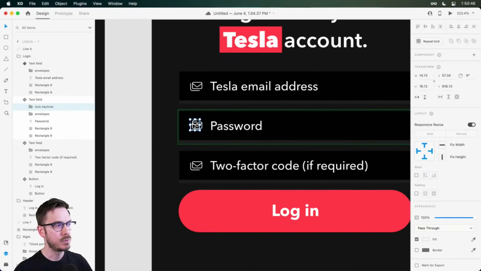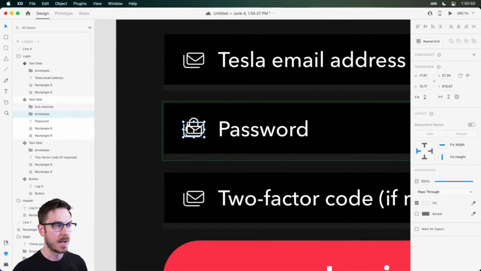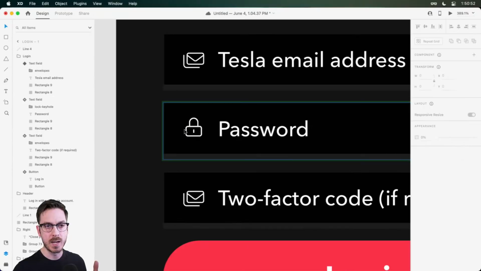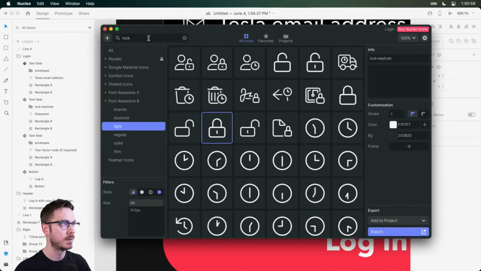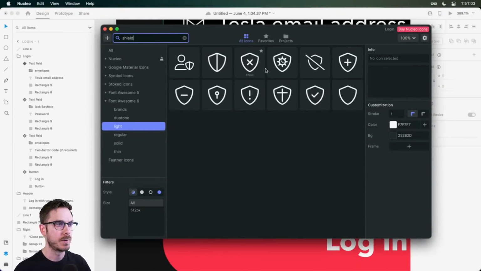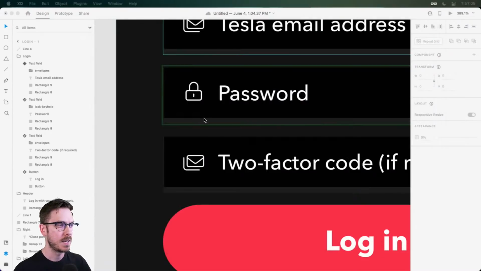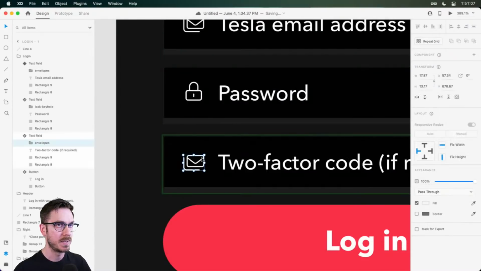All right, and if you do have your icons saved as components, which I don't because they're from an icon library, then you can just grab one of those other components and drag it onto an existing component like this icon, and it would just automatically swap, which is fun and very helpful. And this could be maybe a shield for two-factor authentication, and this one here looks pretty good, and we're gonna pop this in here.